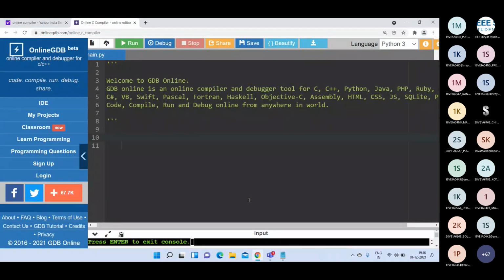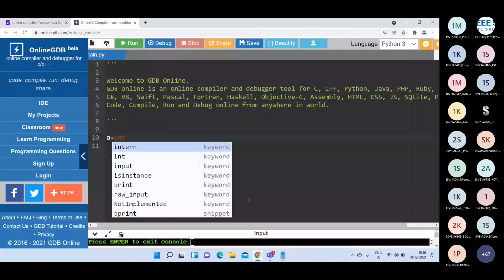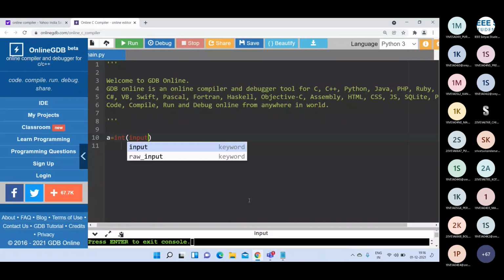Here we have three options. Either it is positive or negative or 0. So for checking whether the given number is positive or negative or 0, first you have to read one input number. So I have to write int of input of enter a number here. Then after that, I'm going to check whether that number is greater than 0 or not.